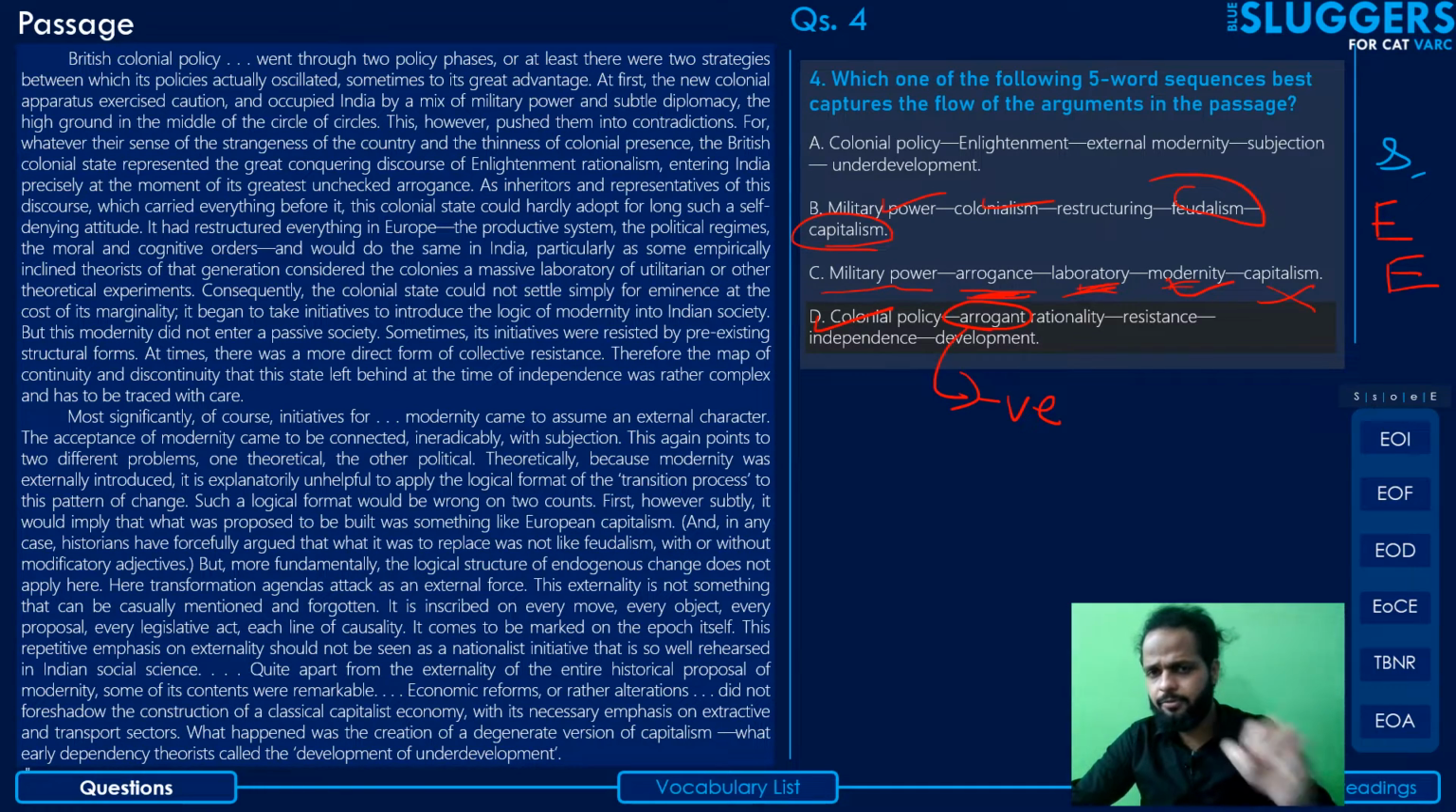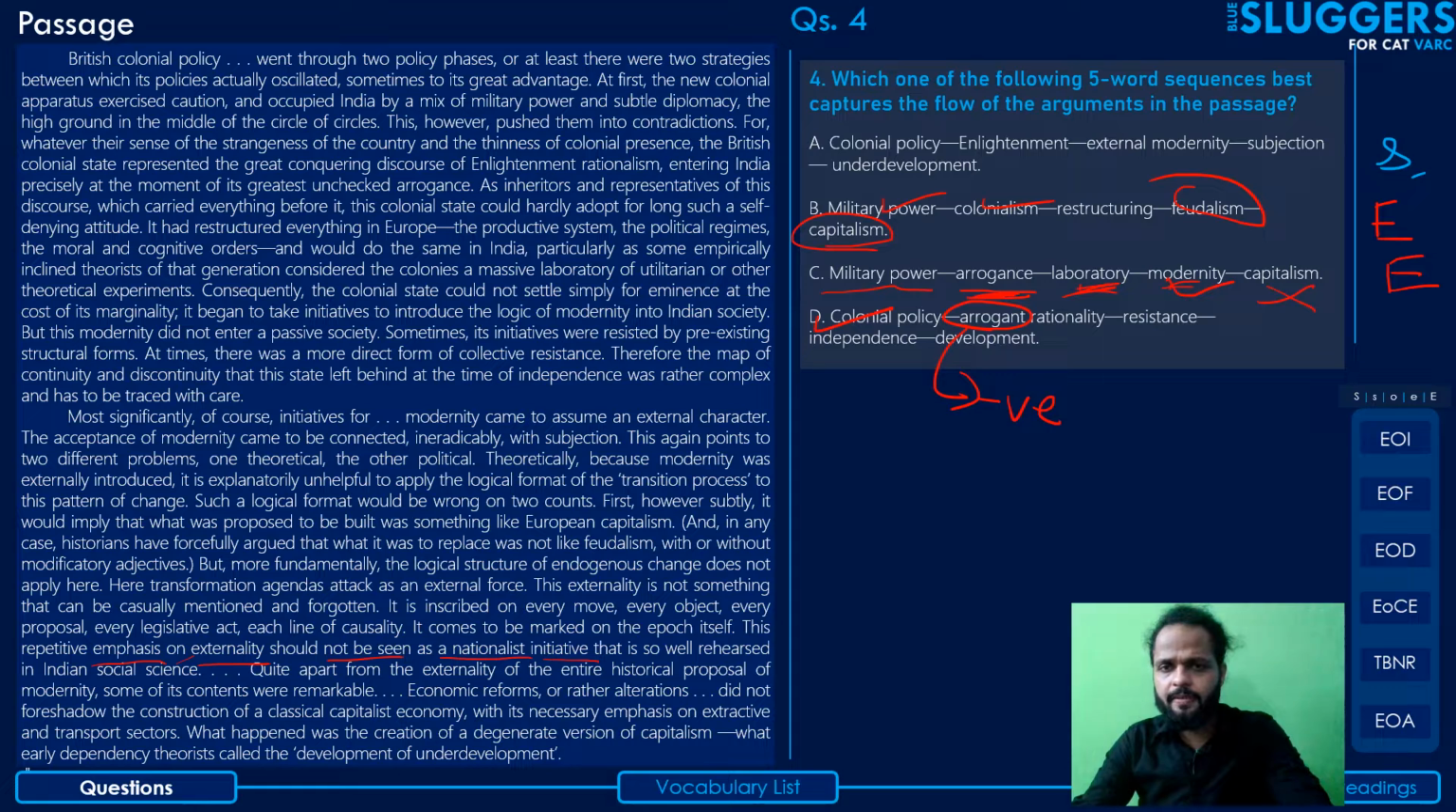He seems to be more objective about things. You may have noted that he doesn't seem to be pro-British, nor does he seem to be pro-Indian, right? Because in one place he says that this repetitive emphasis on externality should not be seen as a nationalist initiative. That means he's not tried to be pro-Indian. At the same time, in some places, he has criticized the British part. So he's also not pro-British. So he seems to be pretty objective here.